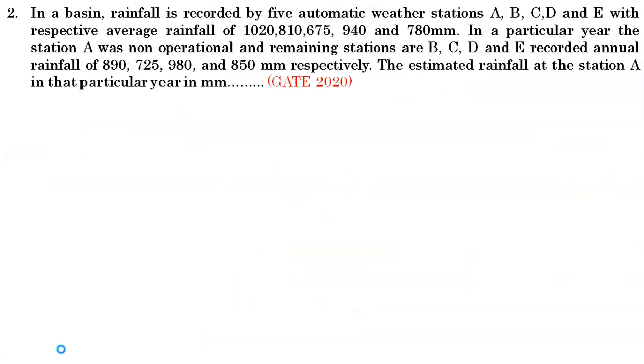So next question, same process. In a basin, rainfall is recorded in 5 automatic weather stations A, B, C, D and E with respective average rainfall of 1020, 810, 675, 940 and 780 mm.